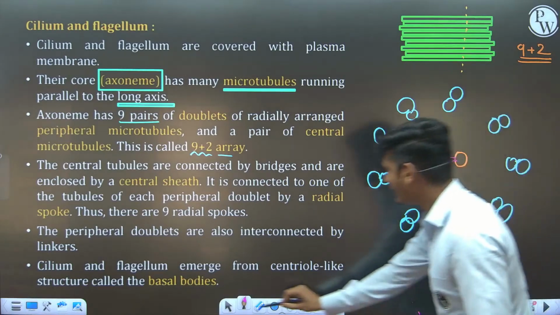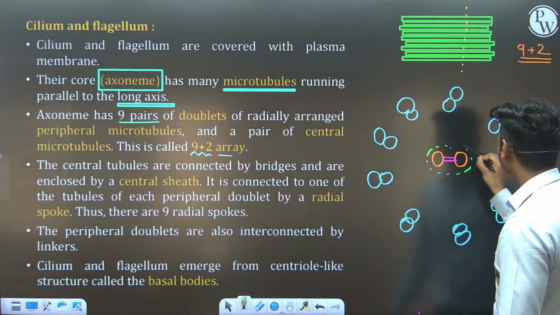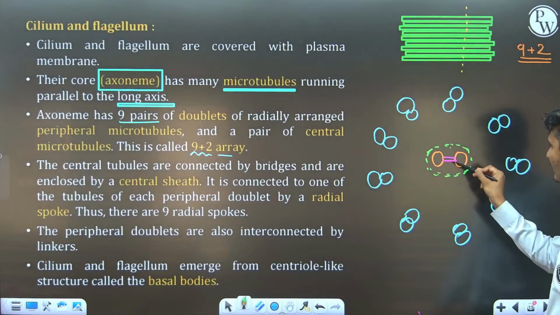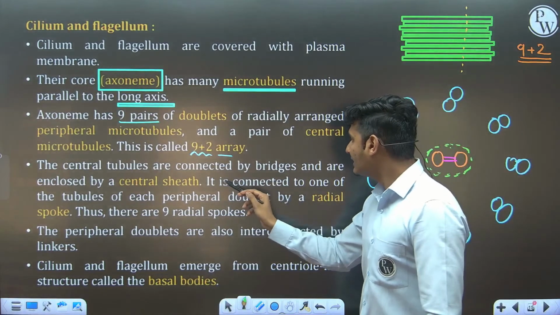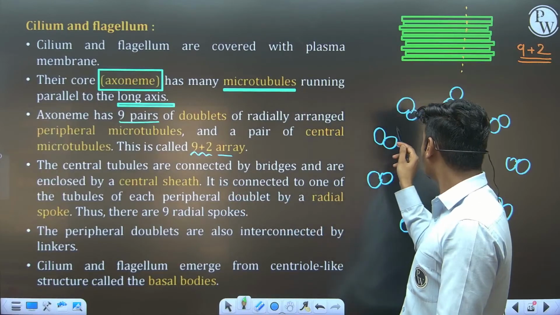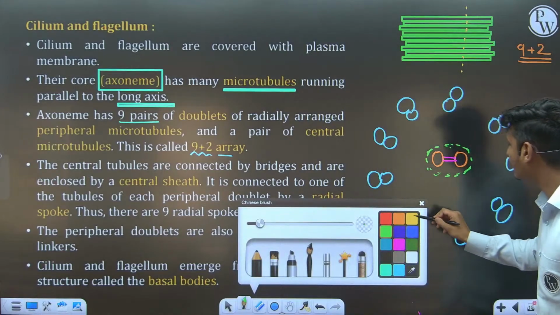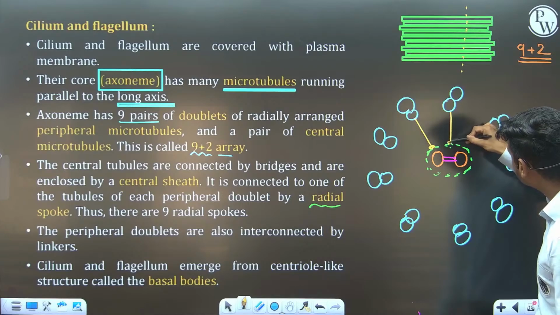This is the interdoublet bridge, and it has one sheath, known as the central sheath. This part is the central sheath, this is the central microtubule, this is the bridge, and this is the peripheral doublet. Now the sheath is connected to the peripheral doublet by the radial spoke. I am drawing here a radial spoke from one of the doublets. Those are the radial spokes.